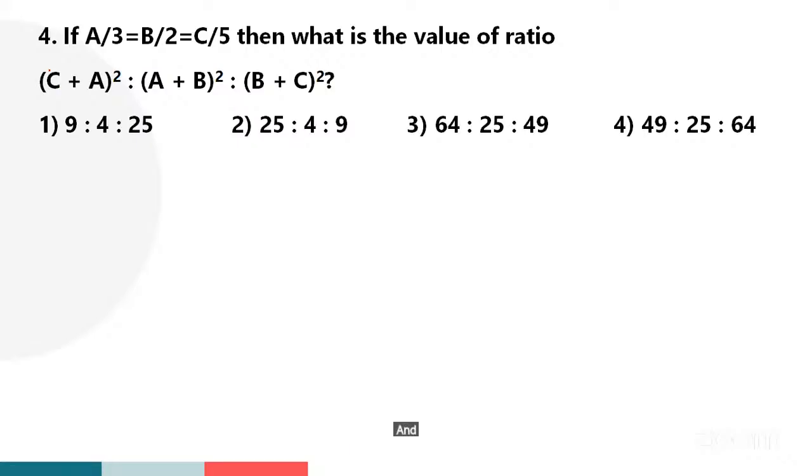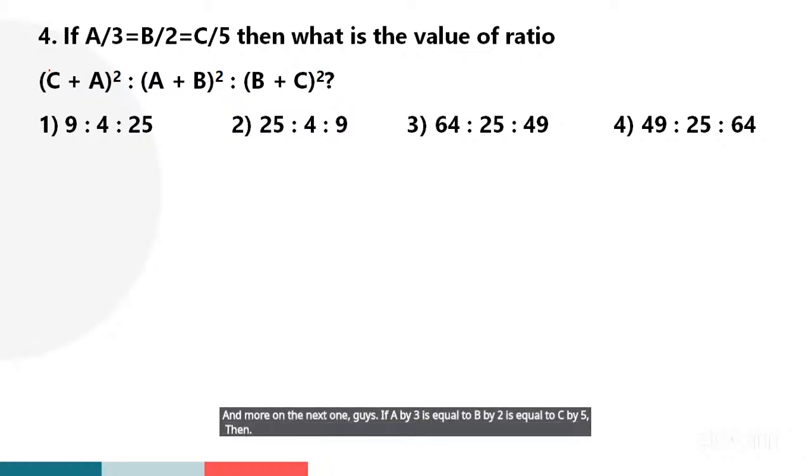And move on to next one, guys. If a by 3 is equal to b by 2 is equal to c by 5, then what is the value of the ratio (c plus a) whole square, a is to b whole square and is to (b plus c) whole square? And what is the answer, guys?